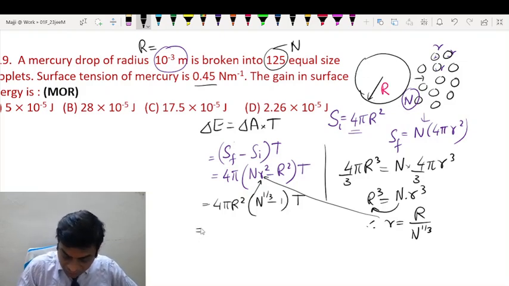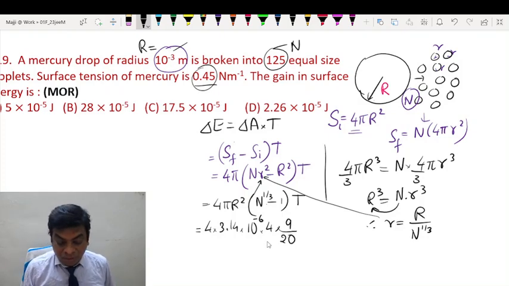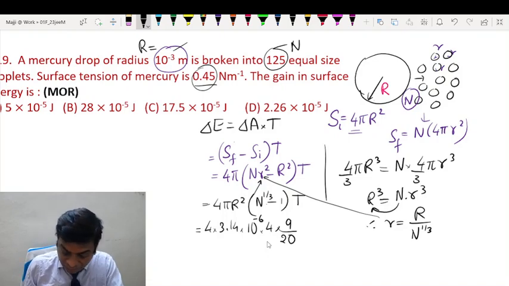So substituting the values, you get the answer. So 4 into 3.14, radius is 10 to the power minus 6, minus 3 whole square. Cube root of 125 is 5, so 5 minus 1 is 4, and surface tension is 0.45. 0.45 can be written as 9 by 20, because 0.45 is 0.9 by 2, and 0.9 is 9 by 10.